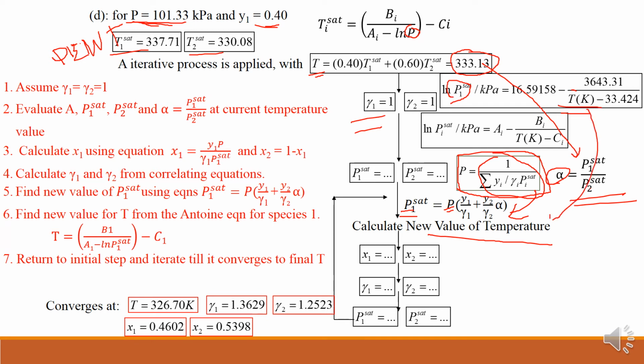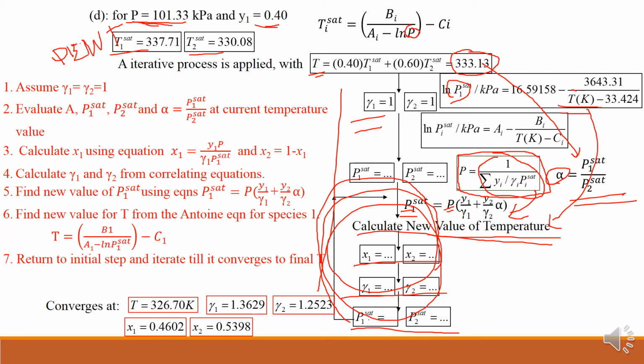With this temperature value I can calculate x1, x2, gamma 1, gamma 2, P1 saturated, P2 saturated. Again it will come back and it will continue that iteration. The different steps are given here, you can check those 1 to 7, and so the final value you will get like this.